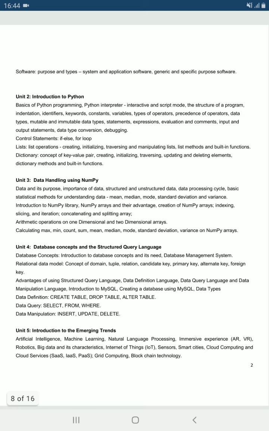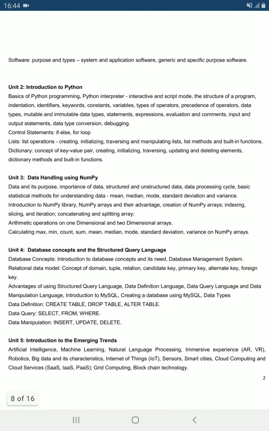So in Introduction to Python, we will cover all the aspects of the Python language in the 2 years, +1 and +2. All the basics we will complete in +1, and advanced concepts we will cover in +2. So in unit number 2, we will learn about the basics of Python language, like all the control statements, loops, if else statements, for loop, while loop, then lists, how to initialize a list, how to manipulate a list.